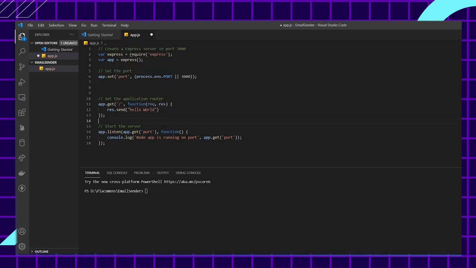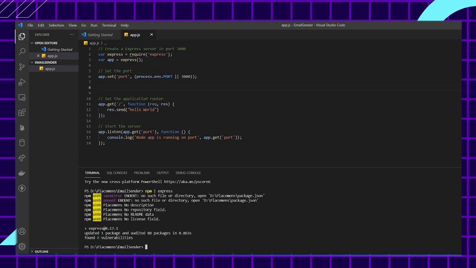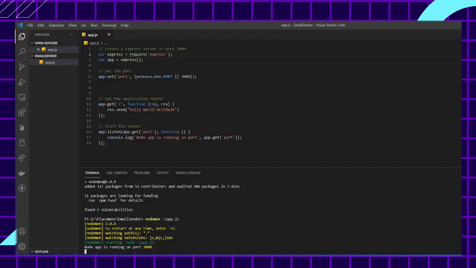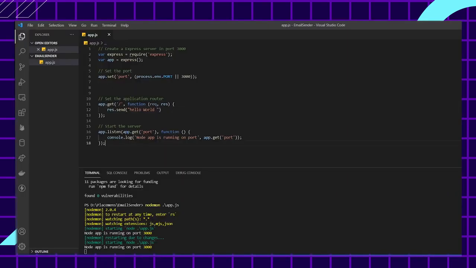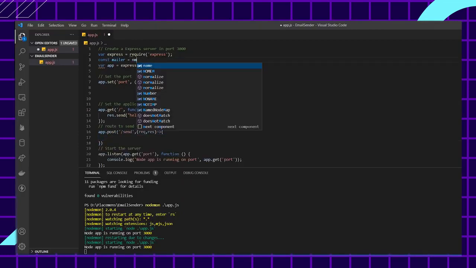I'll install Express and run it with Node and start the server. It's working. Hello world, hello Ritvik. Yes, it's working. Step one is done. So we have successfully created a simple Express backend server with the help of AI by writing zero lines of code ourselves. Now let's get into the second step.